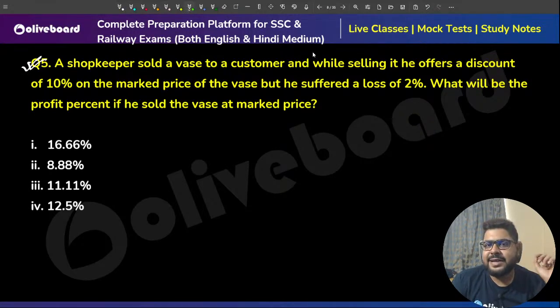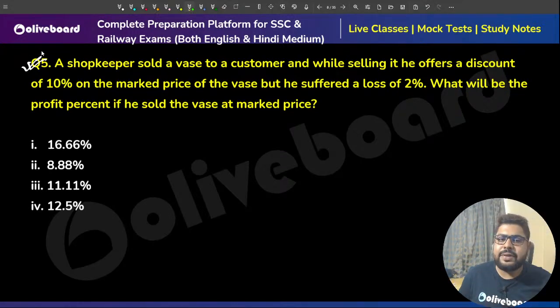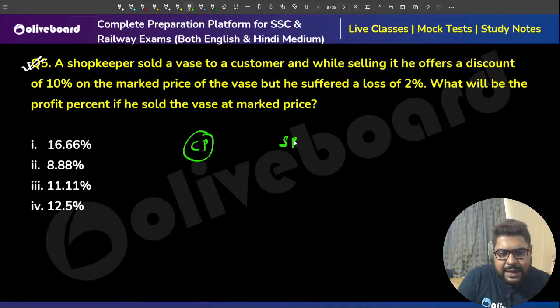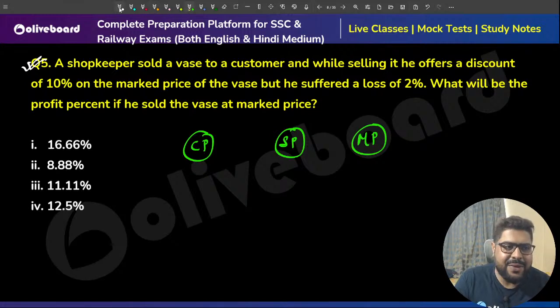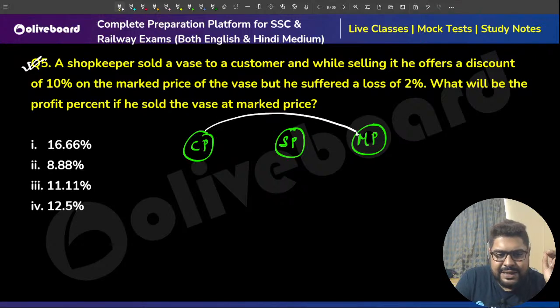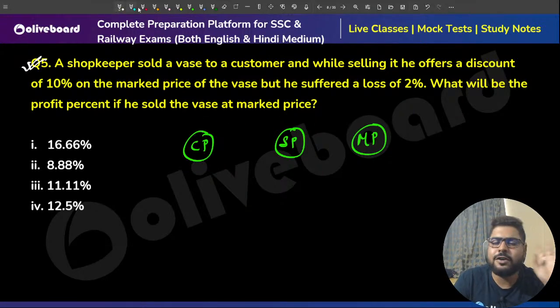Very, very good question, sir. Profit and loss, there is this particular type. If you have done profit and loss, you must have done this type, where CP, SP, MP, all three are related. And I always say, you can never figure out any relation between CP and MP if some information is not given. So always try to understand what those informations are.